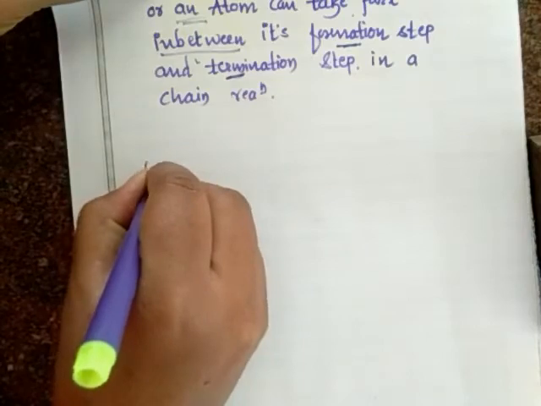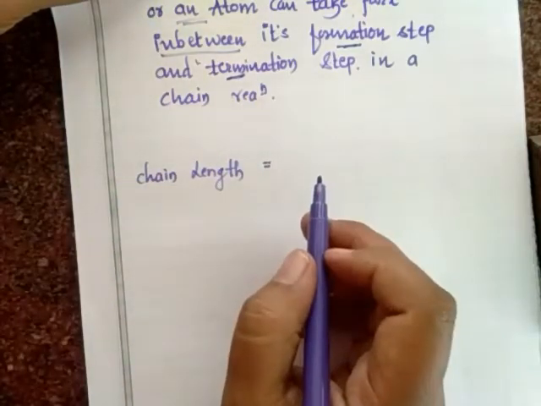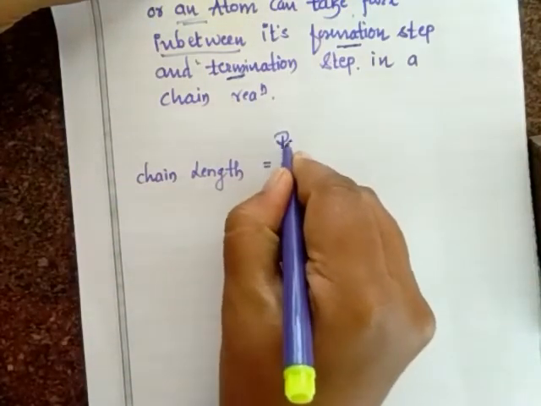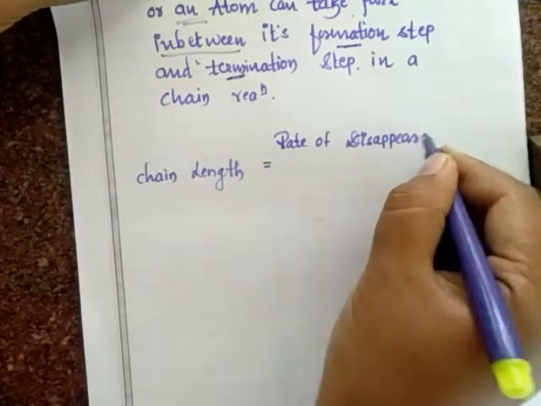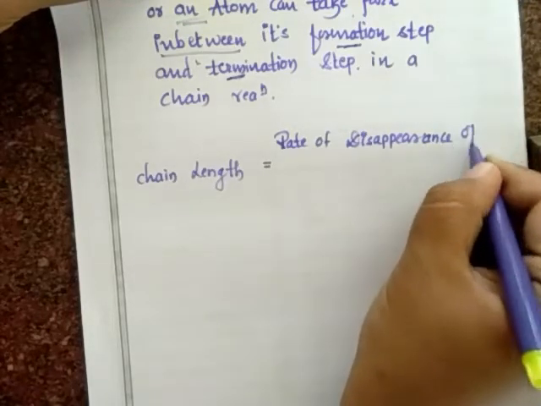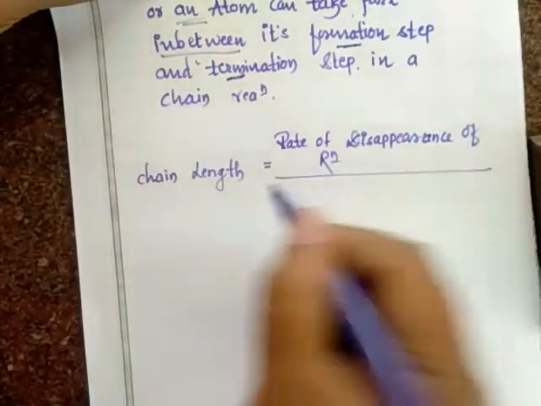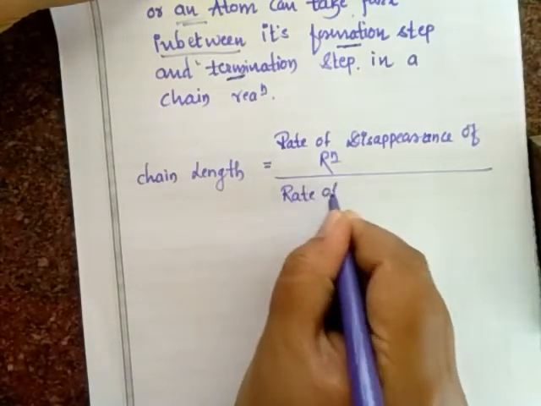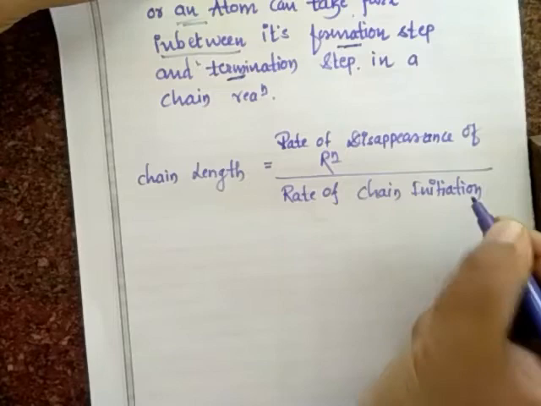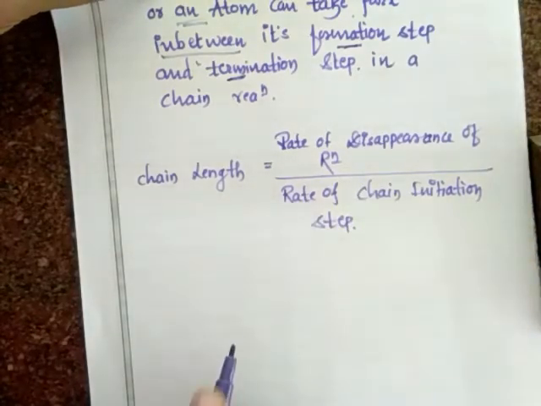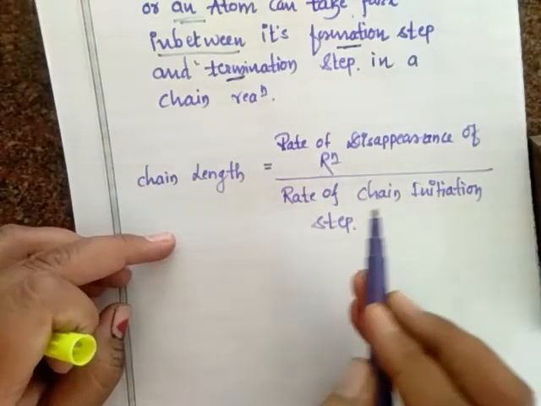Chain length is equal to the rate of disappearance of reactant divided by the rate of chain initiation step.